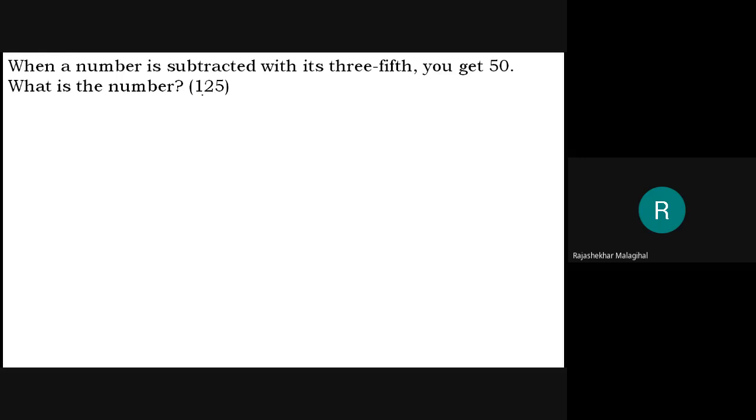Now see here: when a number is subtracted with its 3/5, you get 50. What is the number? When a number, here the number means x, is subtracted, means minus, with its, means again x, 3/5 means 3/5 of x, then you get, means equal to 50. In the last slides I told that equal to or becomes, but now they replaced it with some other name.